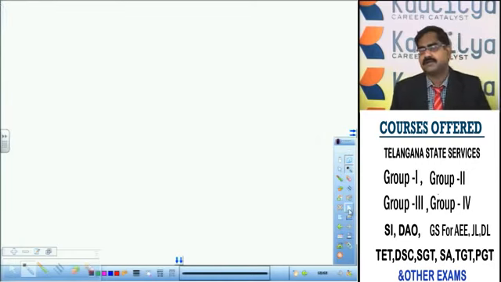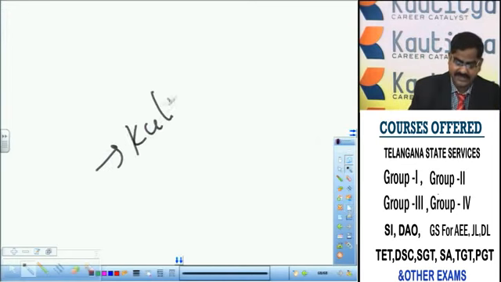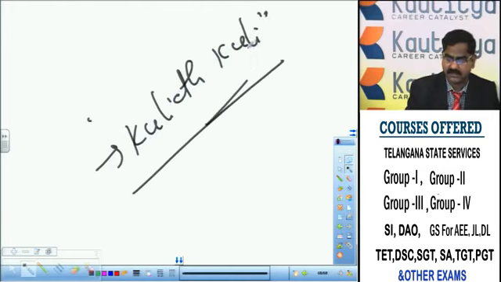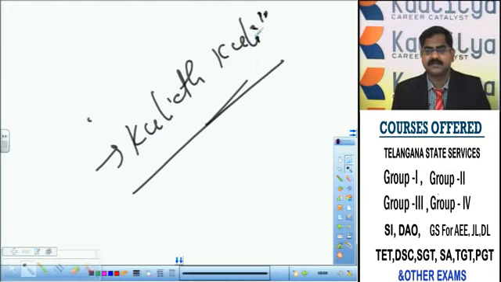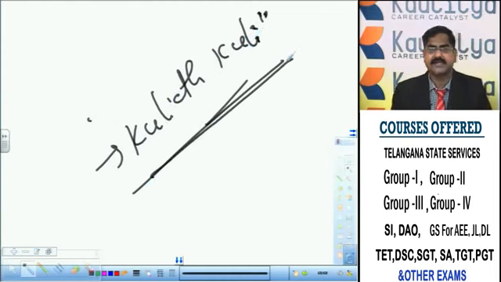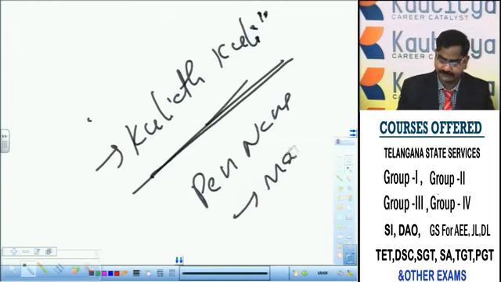Muhammad Quli Qutb Shah patronized many poets in his court. He himself was a great scholar in the Persian language and Deccani Urdu. The collection of his poems is known as Kuliyat Kuli. Muhammad Quli Qutb Shah's poems are collected in the name of Kuliyat Kuli. And he had a pen name, Mani.